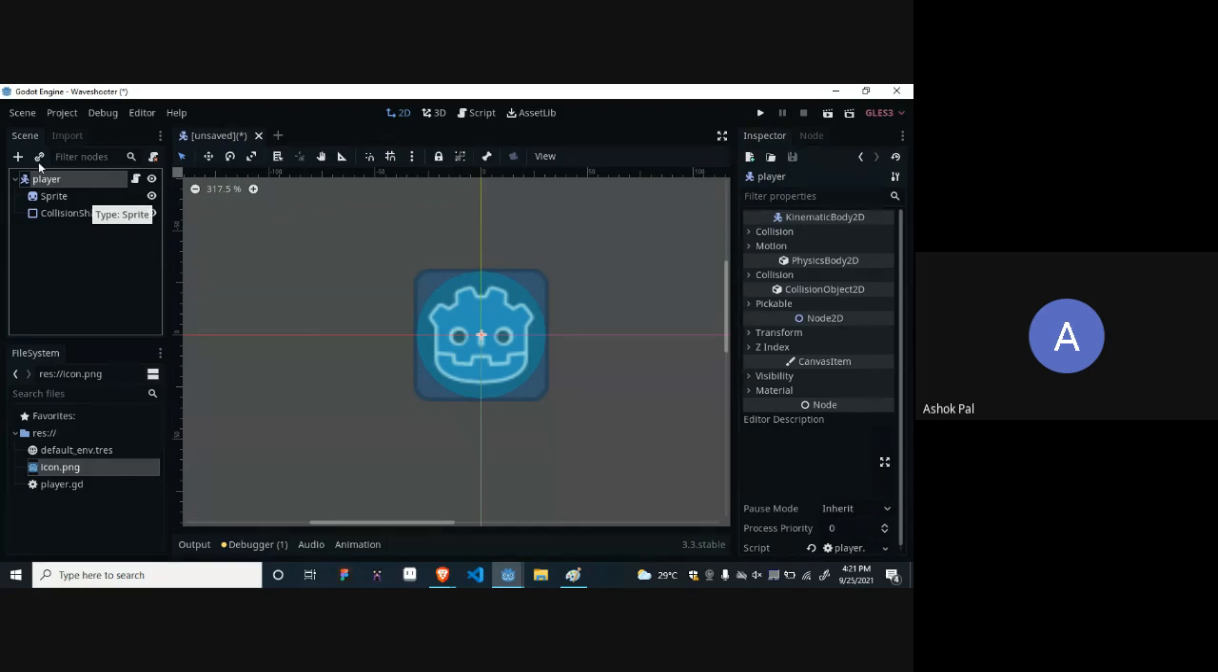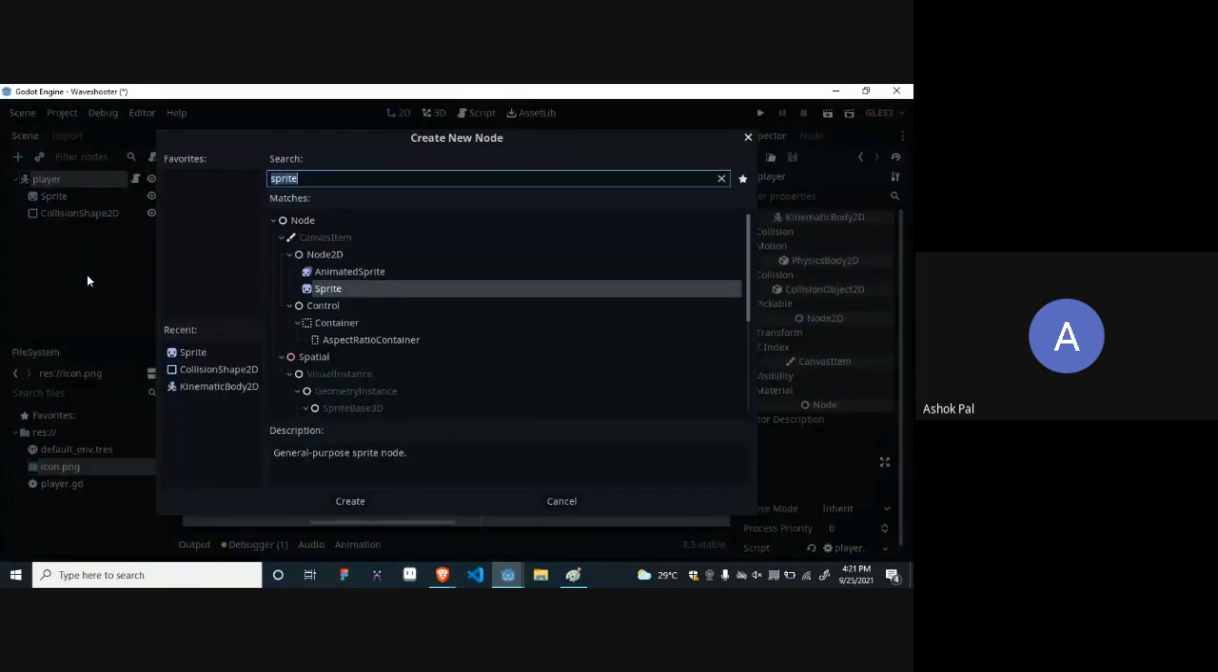node? Okay, click on player because it will be our parent, then Control A or the plus sign. It will be the same for every single node. Same procedure, you just have to select the parent, then click on this plus sign or Control A, then search for the node that you want.